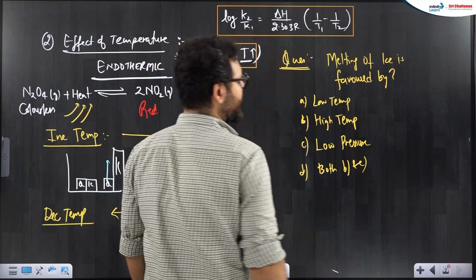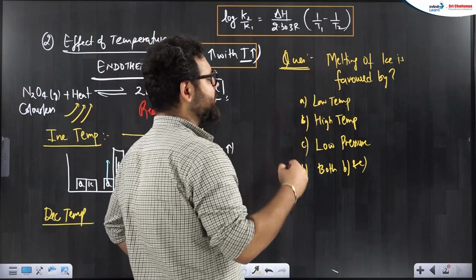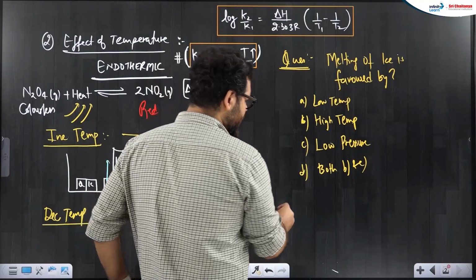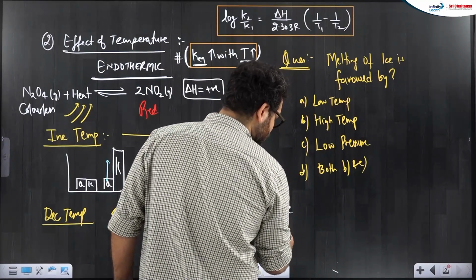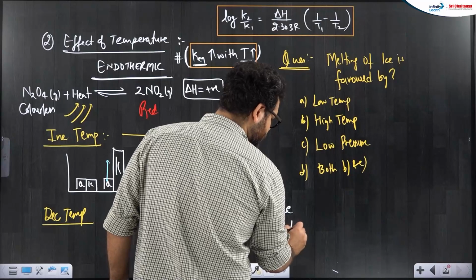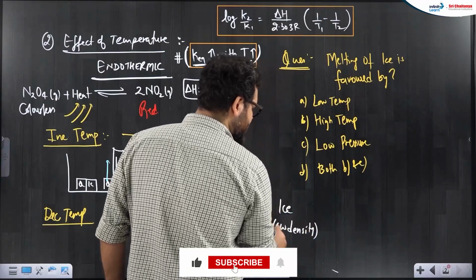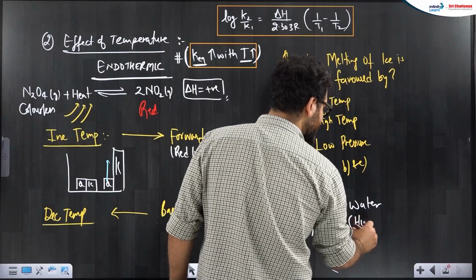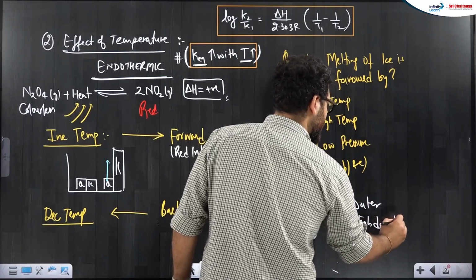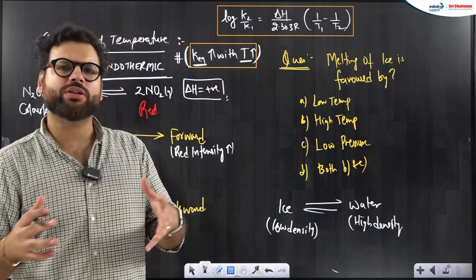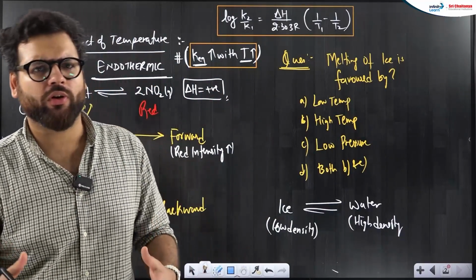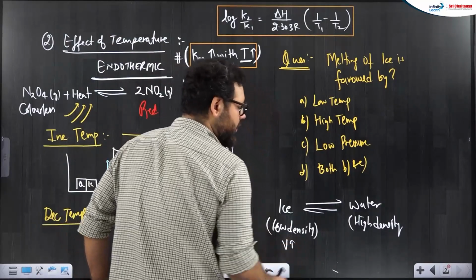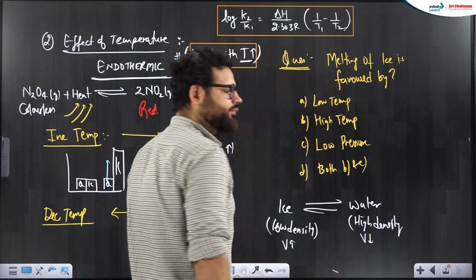Till now I have not told you the effect of pressure. Here actually you can remember it from now on that ice has a very porous structure. So that is why ice has low density as compared to water. So I want to send this reaction forward towards the high density side. Ice having a very porous structure, ice has a very large volume. A lot of air gaps are there. So ice has large volume. Volume of water is less.